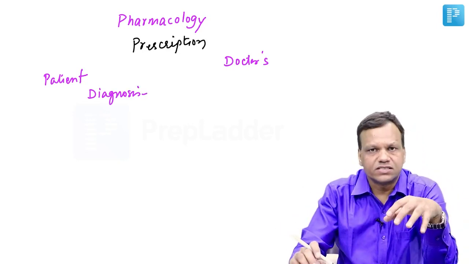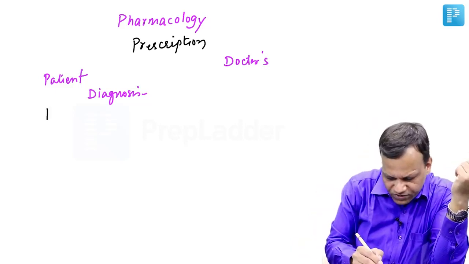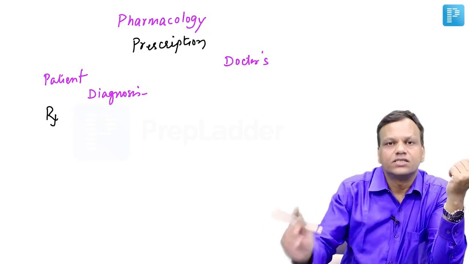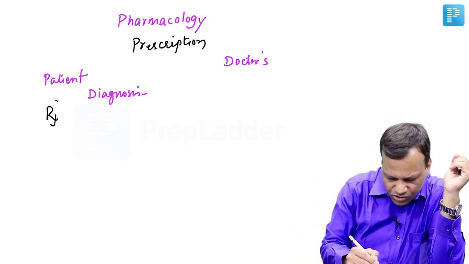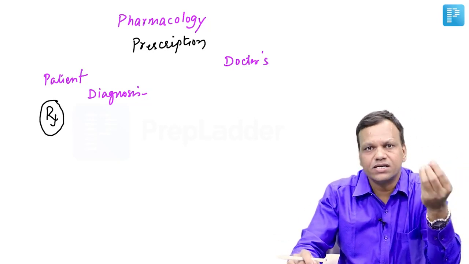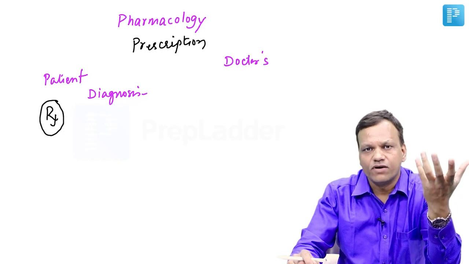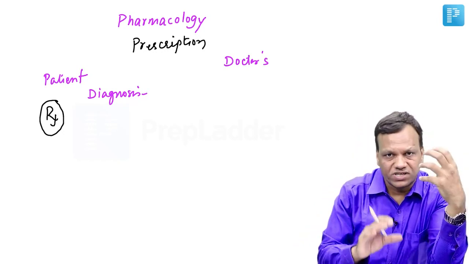Now, after all this, till now the prescription has not started. Now, the prescription is going to start, which starts with the symbol Rx. Remember, it is not X, it is a J which is crossing the R, and this is known as superscription. R means recipe, that means you take. J is Jupiter, which is a sign of healing, learning and knowledge. This is God. Okay, so Rx is superscription.